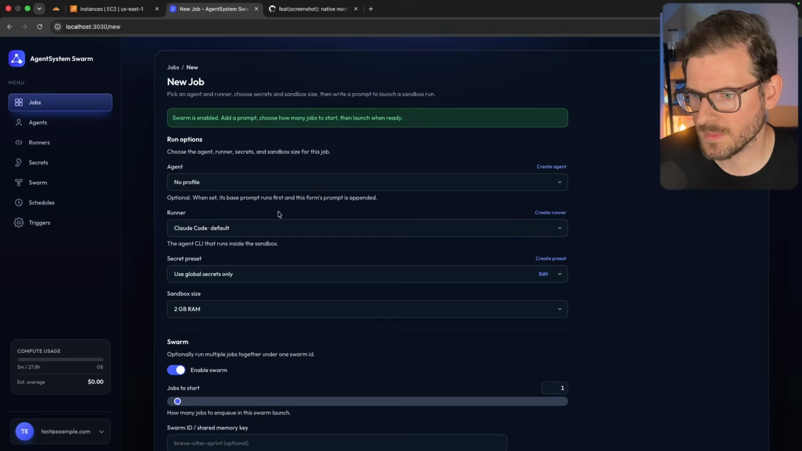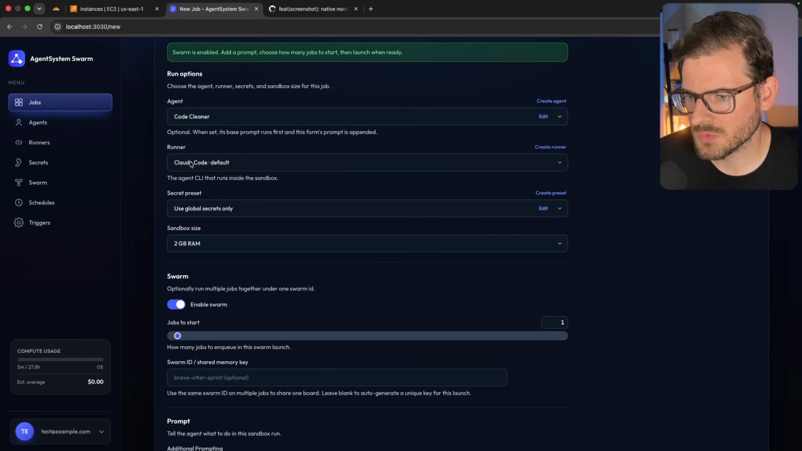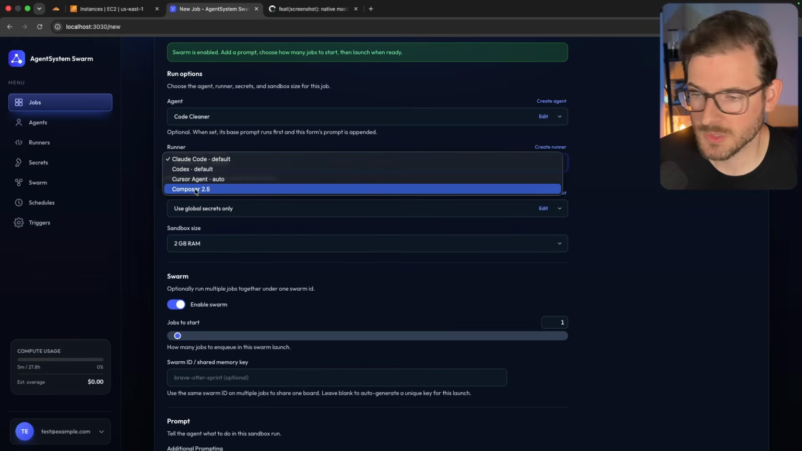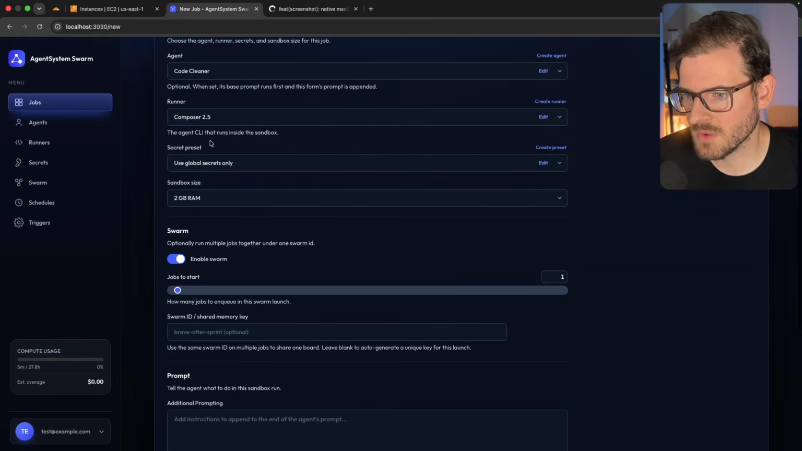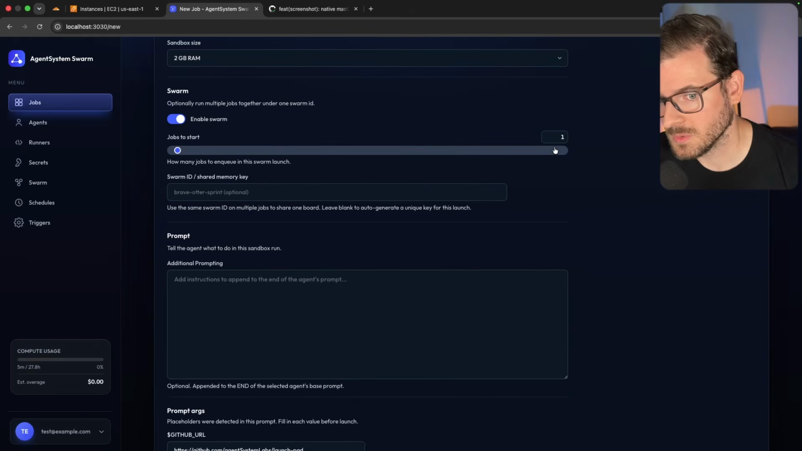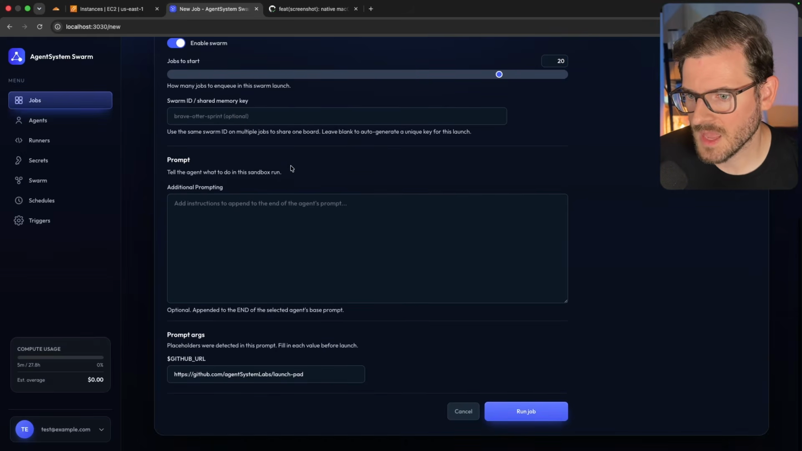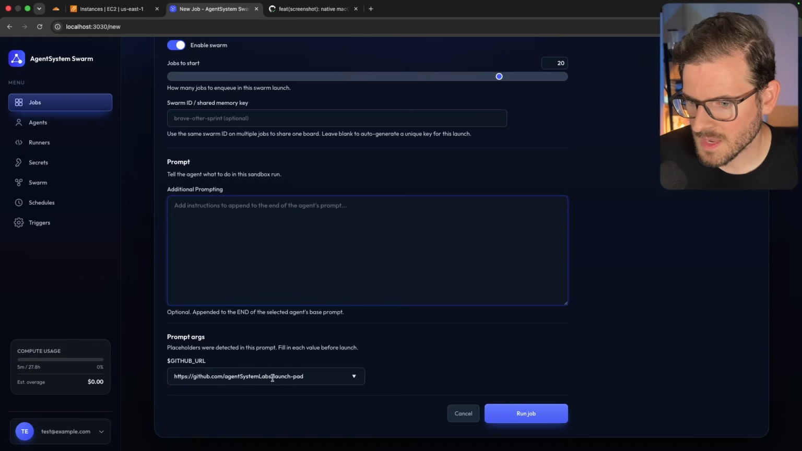I'm going to say run swarm. I'm going to select that code cleaner agent, and then we are going to go ahead and just run it in, let's just do Composer 2.5 right now. It's a pretty fast model. And then we are going to enable the swarm, and we're going to have this do, let's say 20 different agents. So 20 agents that are going to run. We should have 20 PRs at the end of this. And then at the end, I will just go ahead and paste in that GitHub URL that was a required